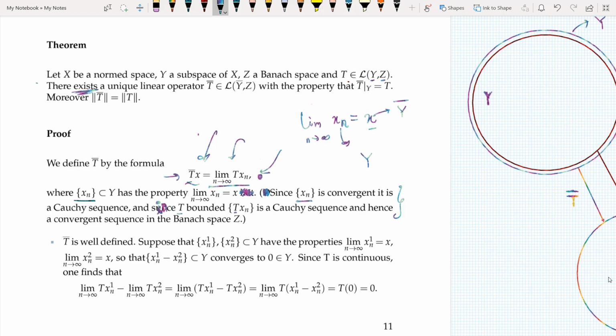So xn was a Cauchy sequence, and we proved that, and we know that bounded linear operators map Cauchy sequences to Cauchy sequences. But since my Z is a Banach space, this Cauchy sequence converges to a point in Z. Suppose instead I write the limit as n tends to infinity of n square. Now, what is this? It's nonsense. It does not mean anything.